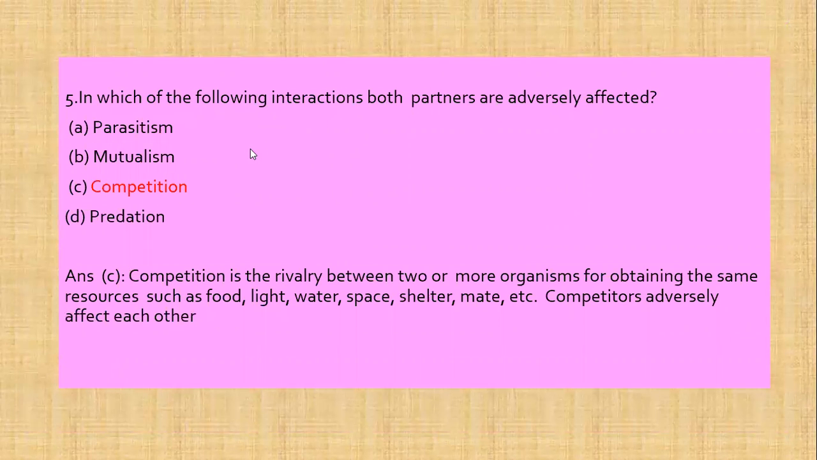Next question is, in which of the following interactions are both the partners adversely affected? First option is parasitism, second is mutualism, third is competition, and fourth is predation. Now we know that competition is a form of rivalry in which two or more organisms fight for obtaining the same resources, such as food, light, water, space, shelter, etc. Competitors adversely affect each other. So the correct answer is competition.